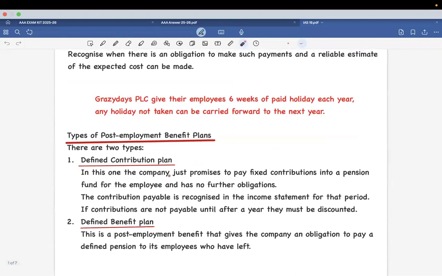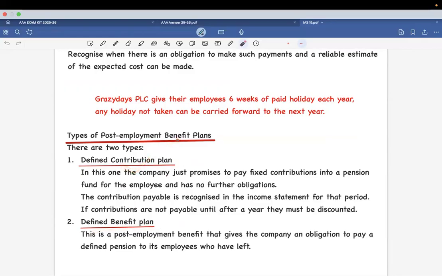Now, what are the types of post employment benefits? Post employment benefit is basically what happens with the people after the employment, after their tenure working for you. There are two types of post employment benefits. One is defined contribution plan, and the other is defined benefit plan.